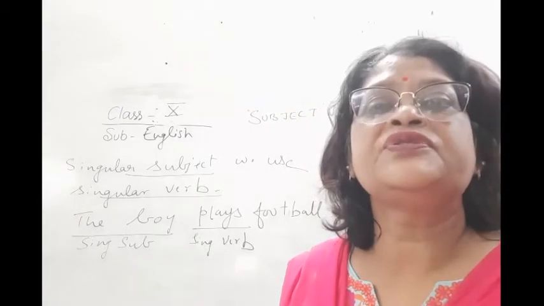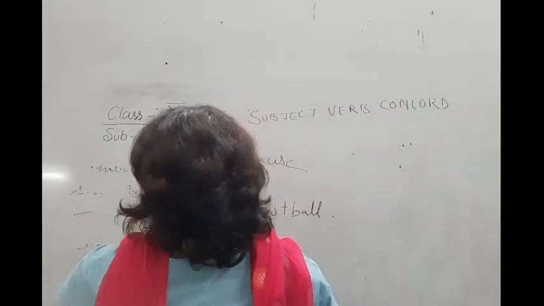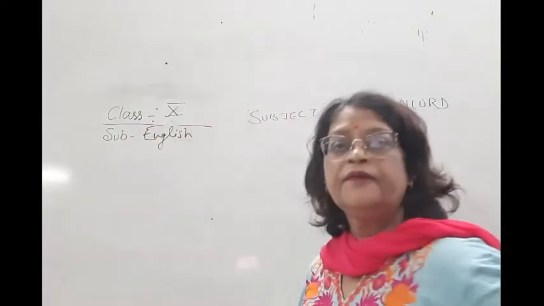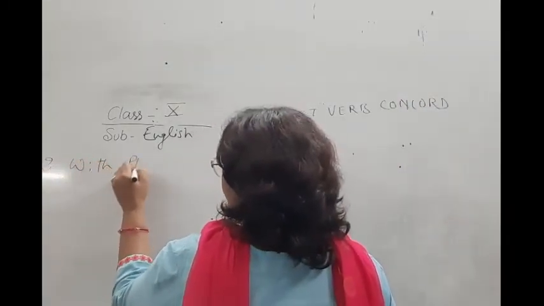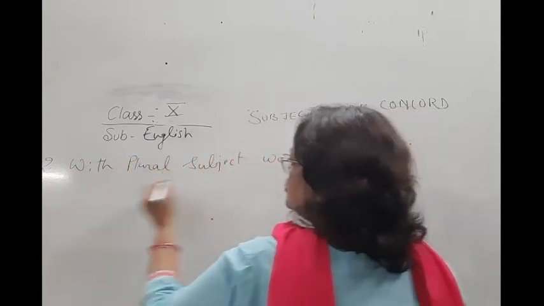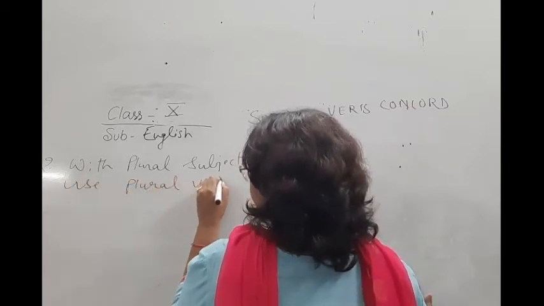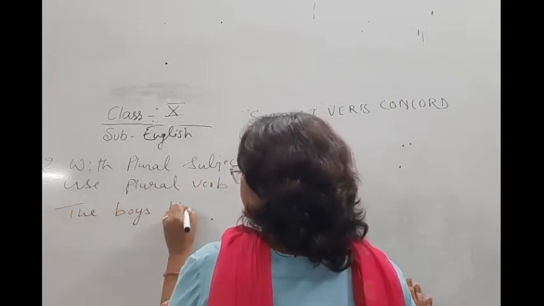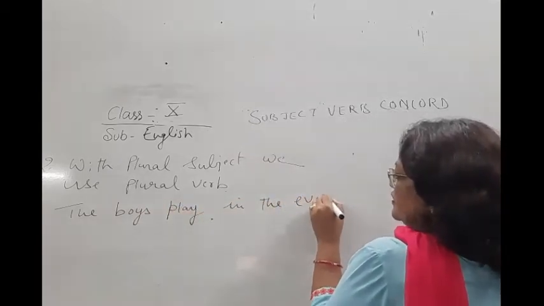With a plural subject we have a plural verb. This is rule number 2. So what is rule number 2? With a plural subject we use a plural verb, like the boys play in the park in the evening, you can write.